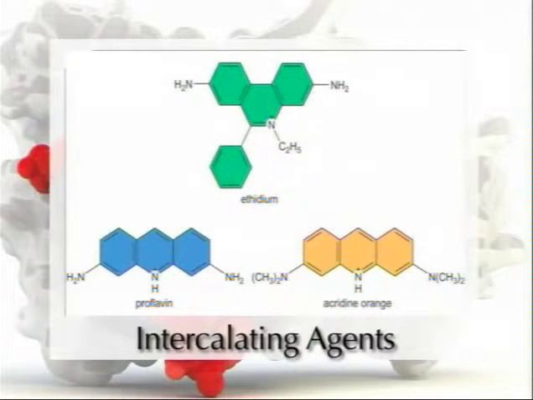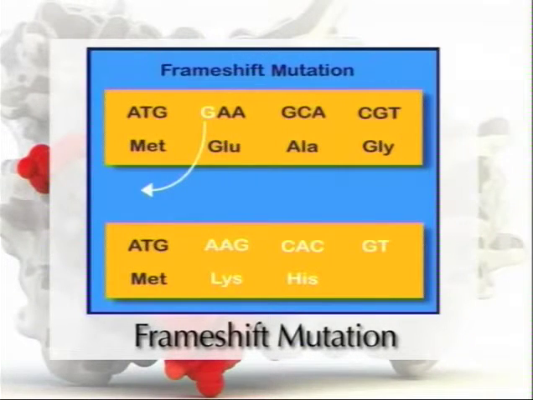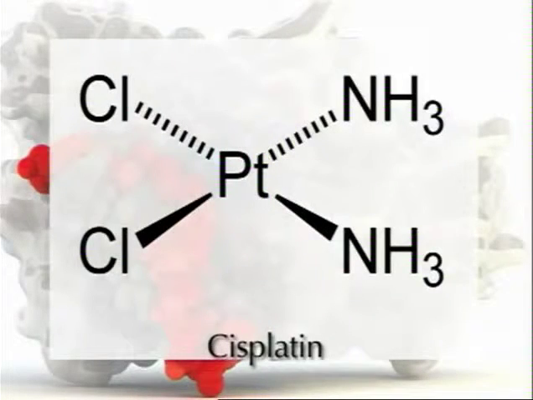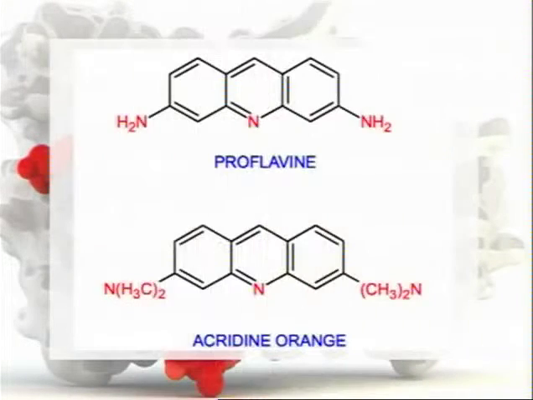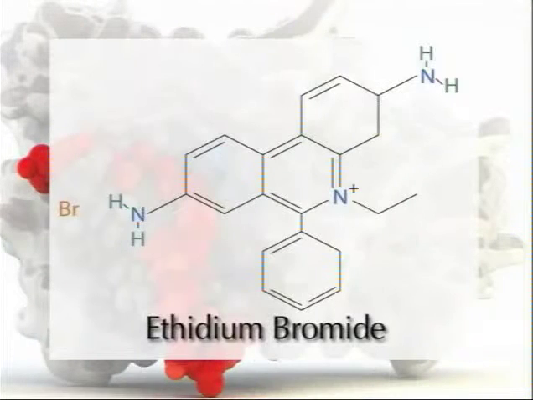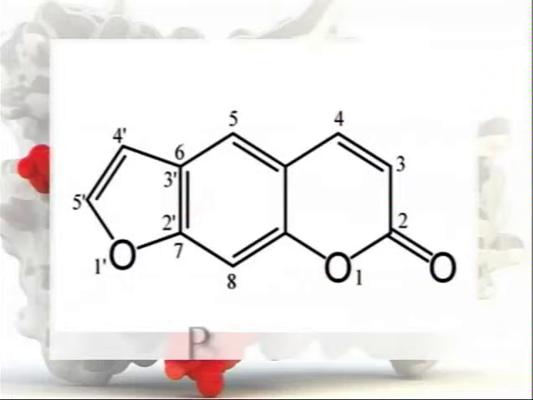Number three, intercalating agents that cause frame shifts, for example, cisplatin, proflavin, acridine orange, and ethidium bromide. Number four, agents that alter DNA structure, for example, psoralens and peroxides.